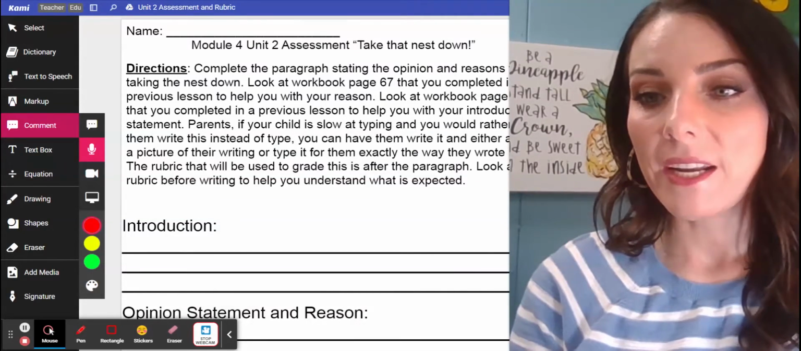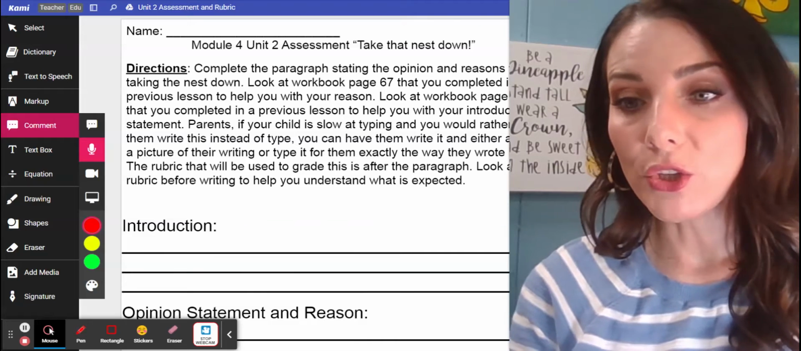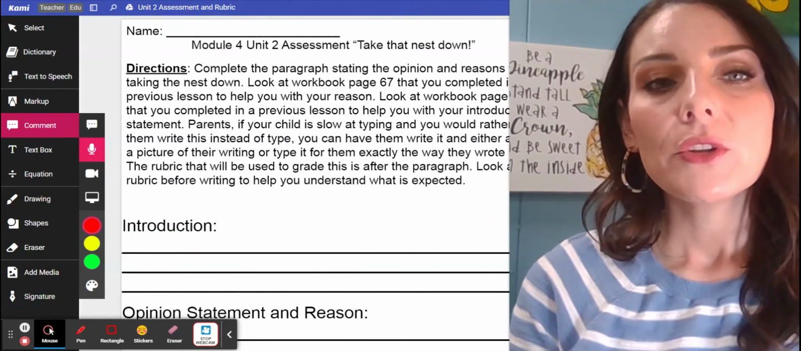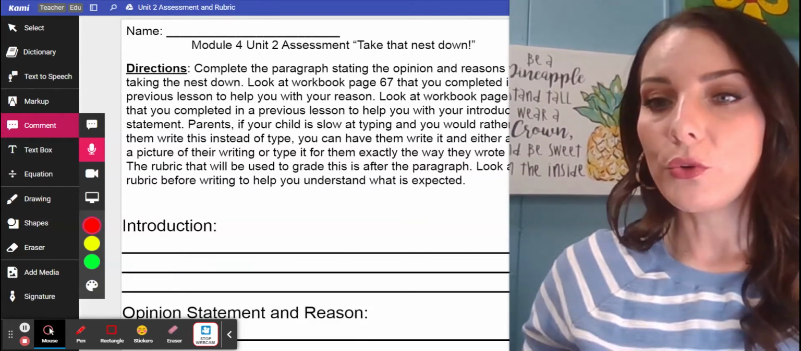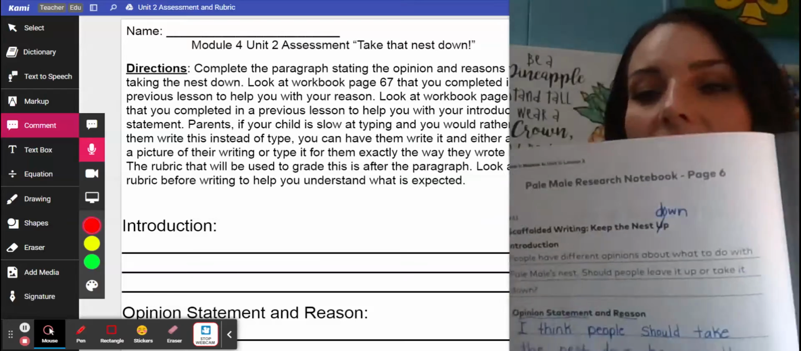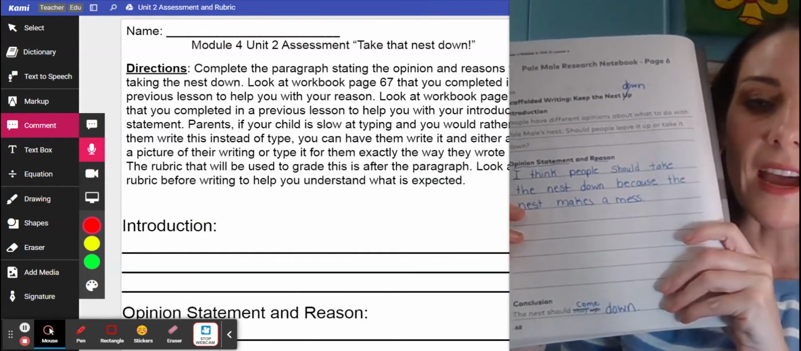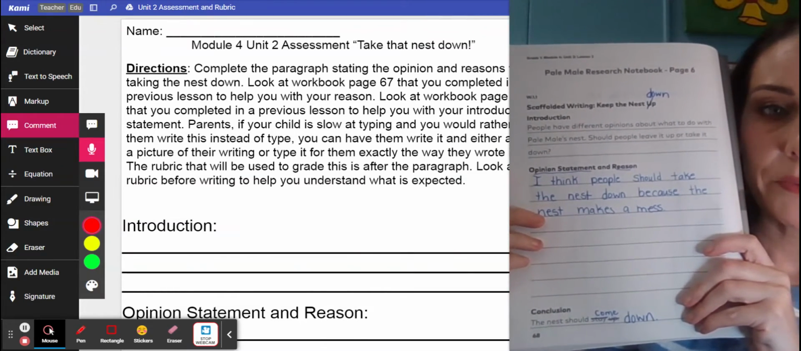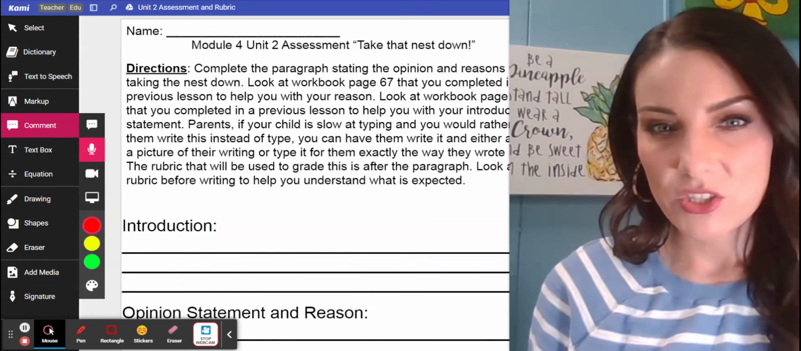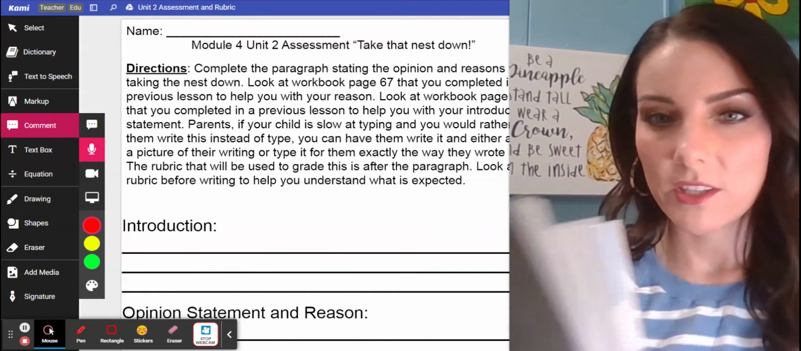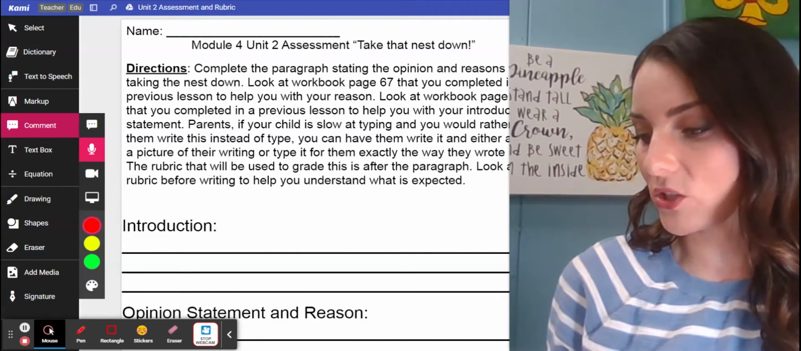Now, you are writing about take that nest down. So, no matter what your true opinion is, that's the opinion you're going to write about. In your workbook, you wrote leave that nest up on page 68. And I wrote take that nest down. So if you go to your workbook page on page 68, it looks like on the test I put page 67, but it actually should be page 68.